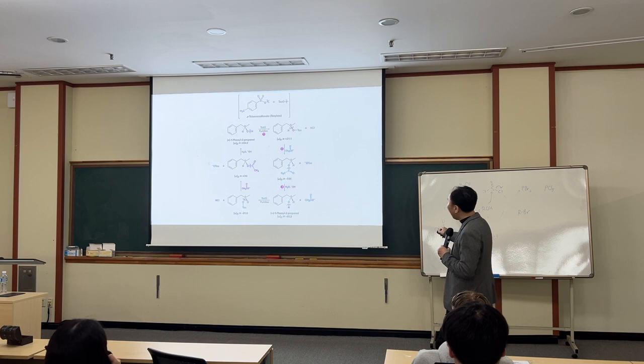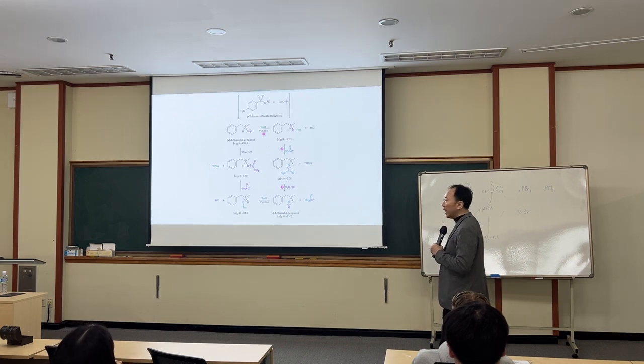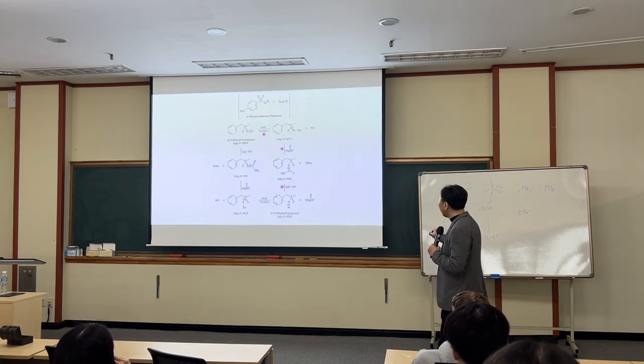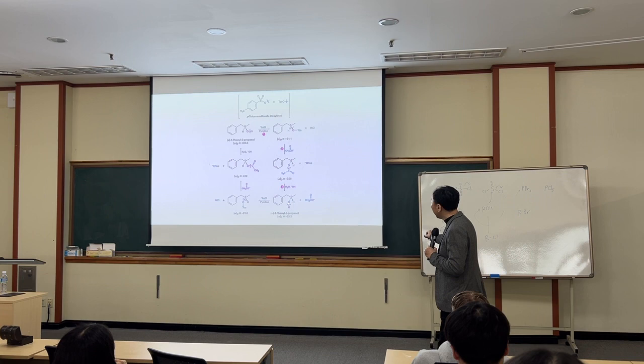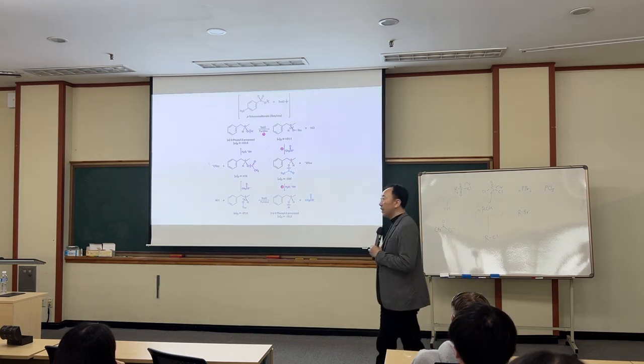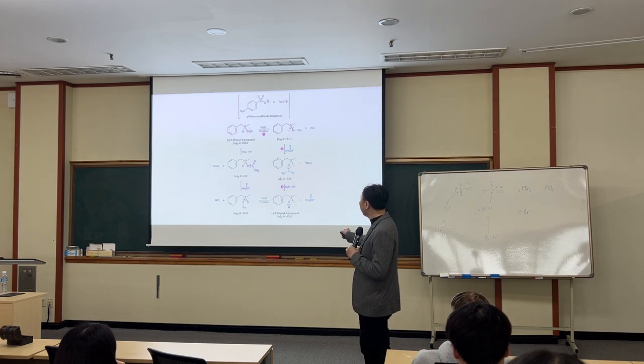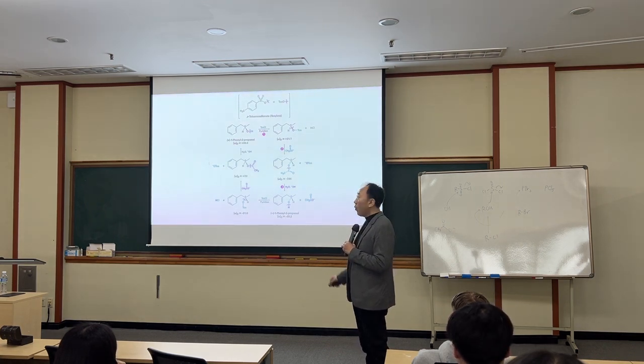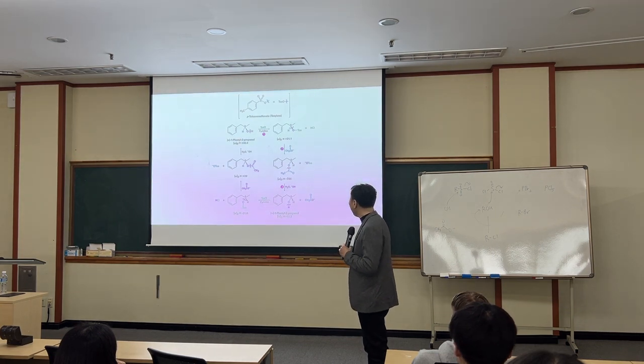This is an ester, and an ester can be hydrolyzed by adding water. That reaction you will learn in the next semester. But anyway, it can be hydrolyzed here and generate the OH. After this reaction, the starting material and the product are both OH.